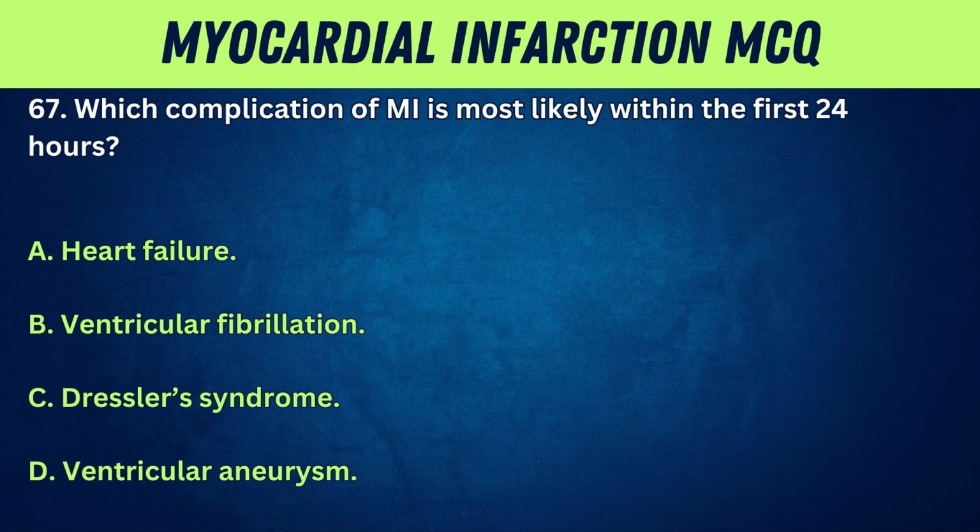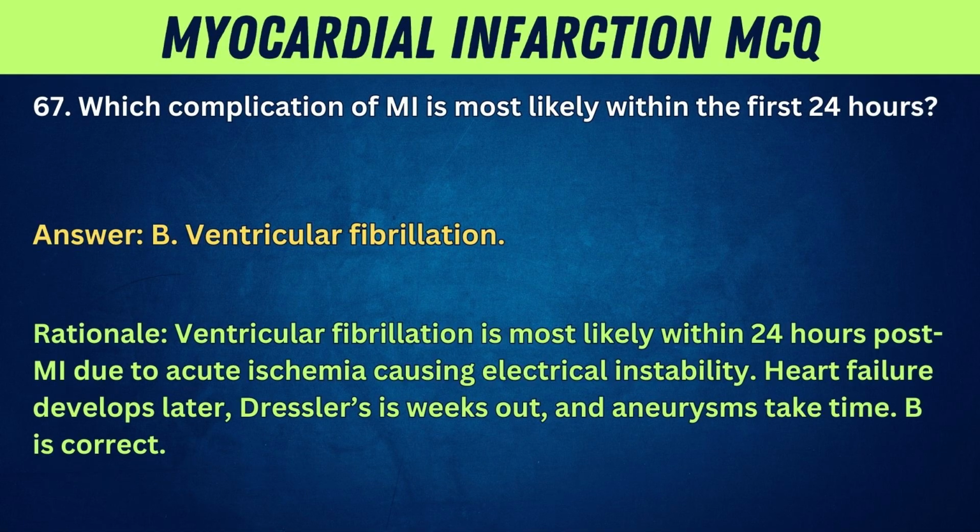Which complication of MI is most likely within the first 24 hours? A. Heart failure. B. Ventricular fibrillation. C. Dressler syndrome. D. Ventricular aneurysm. Answer: B. Ventricular fibrillation. Rationale: ventricular fibrillation is most likely within 24 hours post-MI due to acute ischemia causing electrical instability. Heart failure develops later, Dressler's is weeks out, and aneurysms take time.